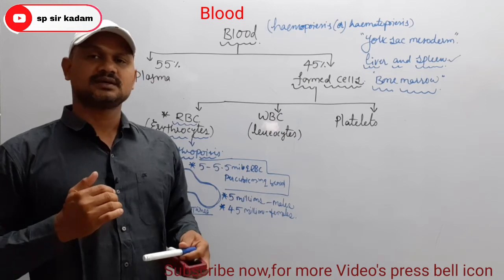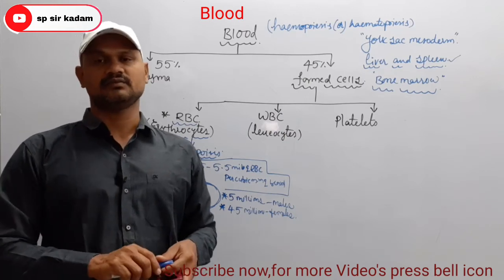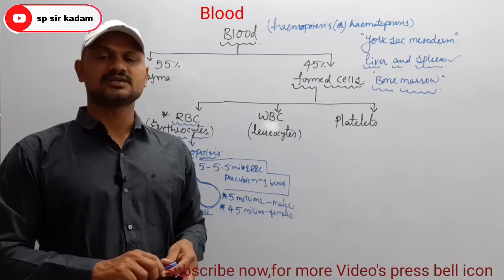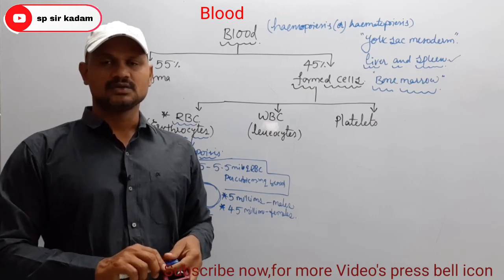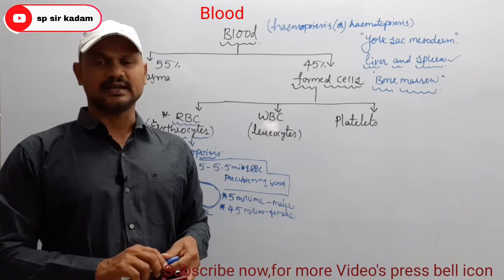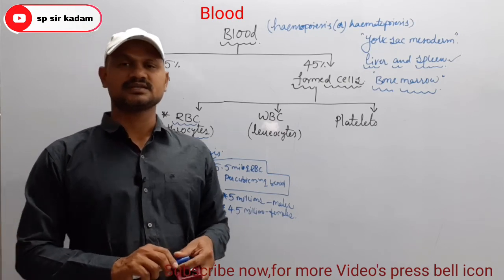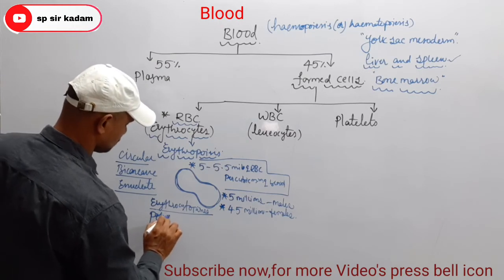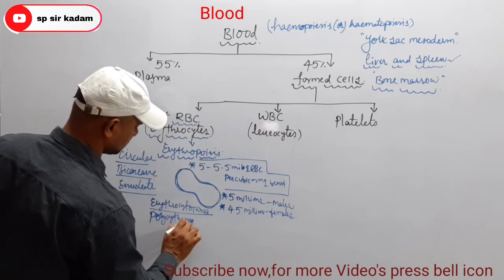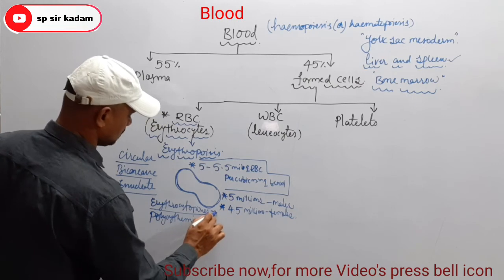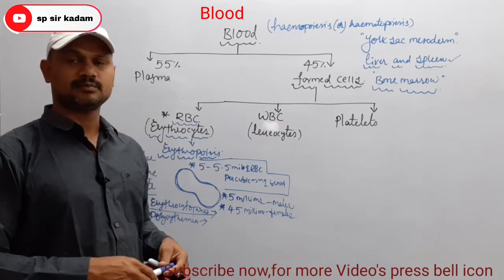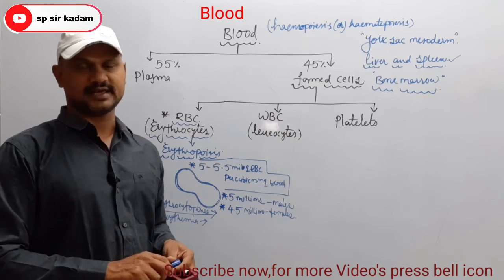And sometimes what happened? RBC count is increased from the normal value, which means more than 5.5 millions. So it leads to polycythemia, so it leads to blood cancer. Okay, now increased RBC count is known as polycythemia. Erythrocytopenia leads to anemia and polycythemia leads to blood cancer.